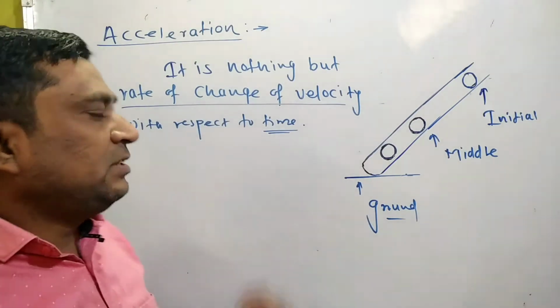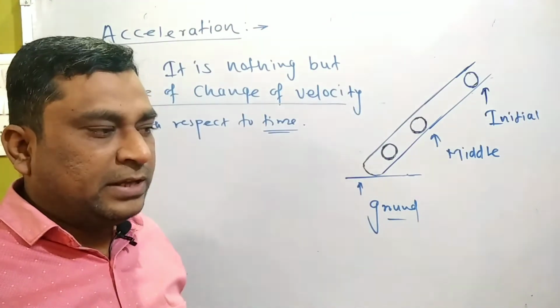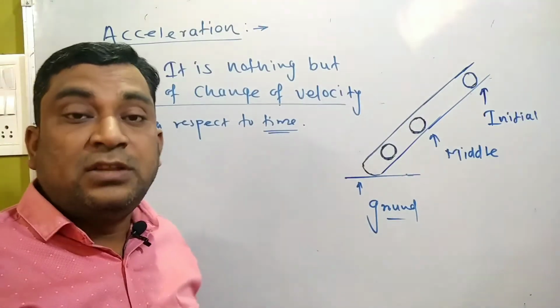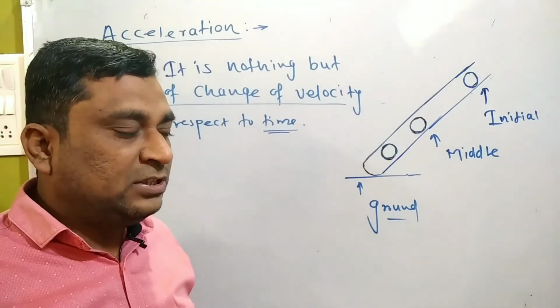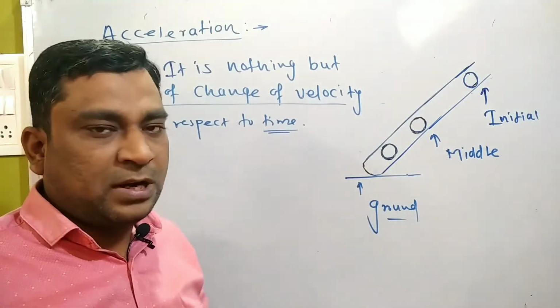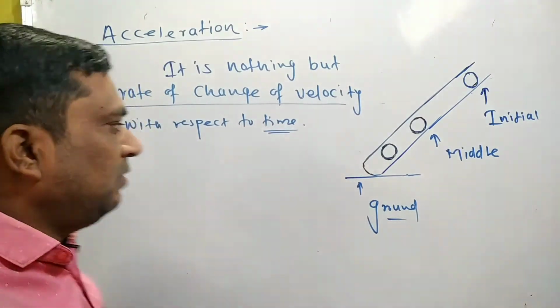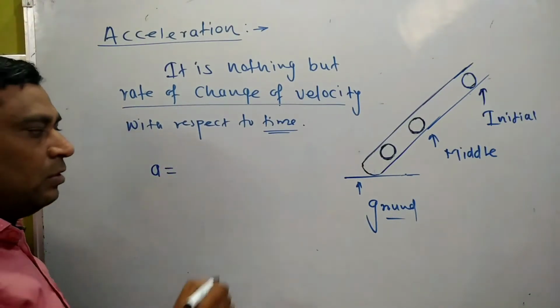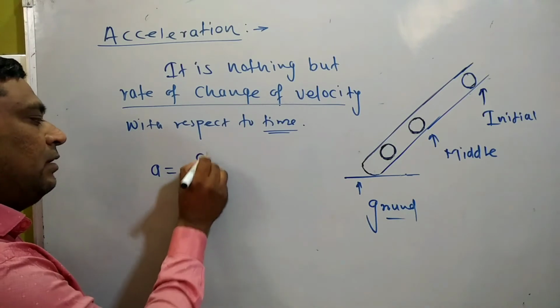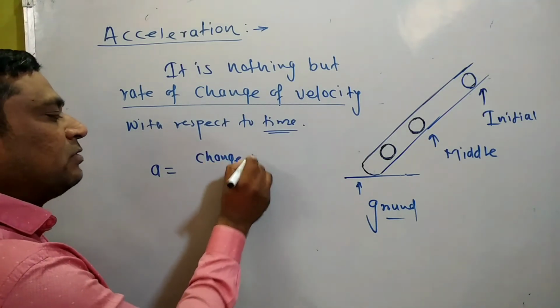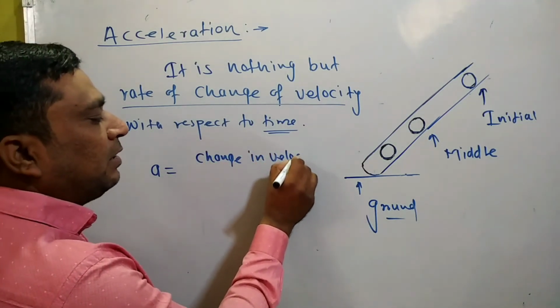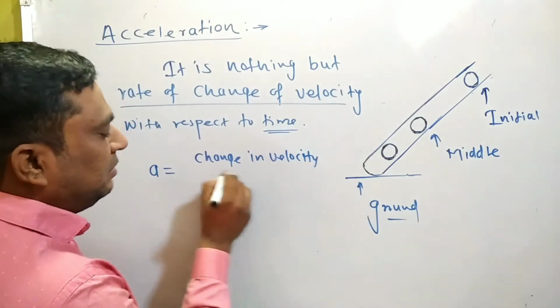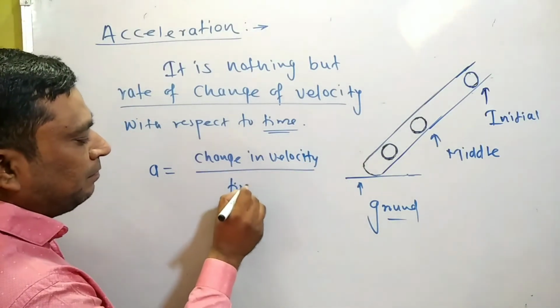So here there is a change in the velocity, and if you have to design the formula and find the change in the velocity, you have to subtract the two terms, then you get the change in velocity. For example, for acceleration we have the letter A. A is equal to change in velocity divided by time.